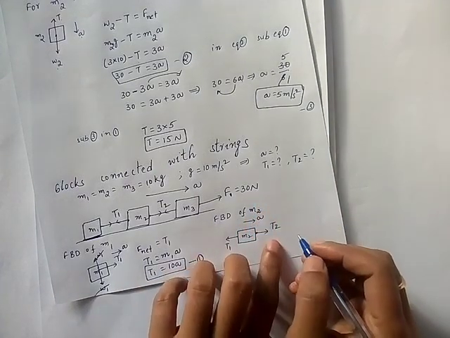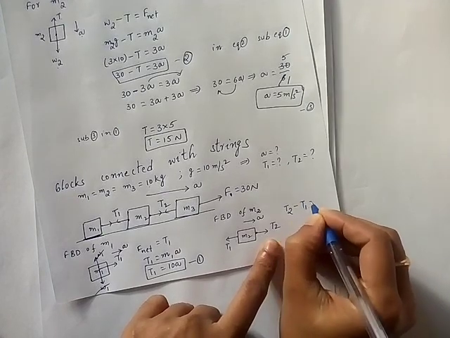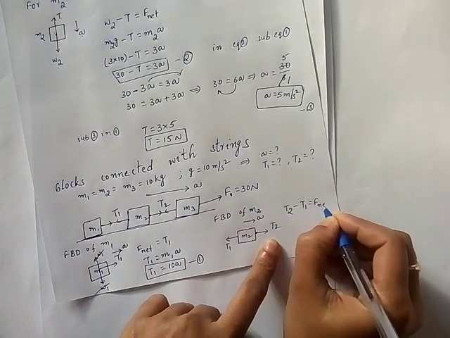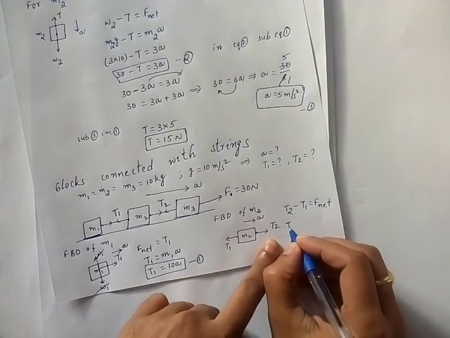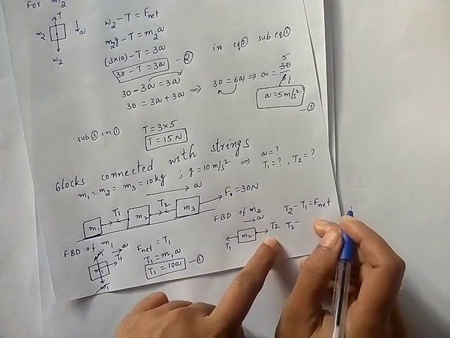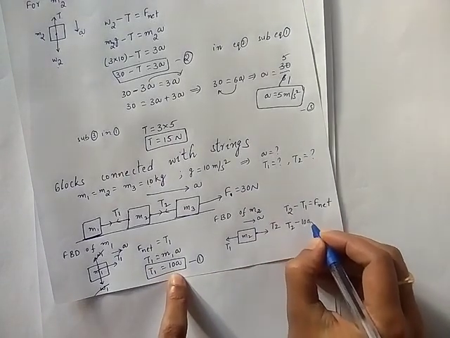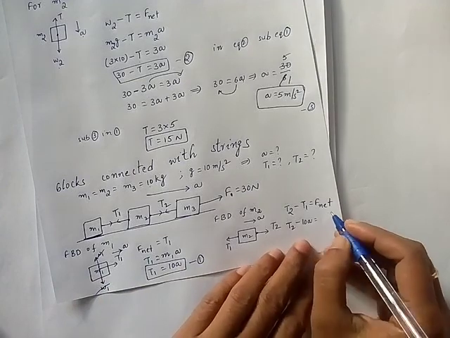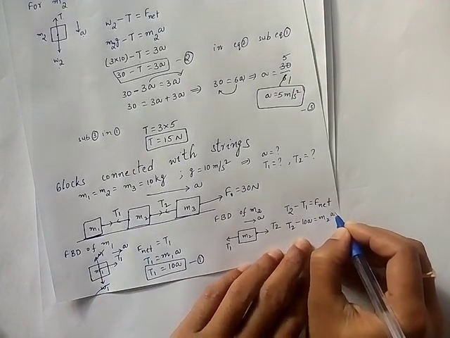Which is right side force? T2. So you will have T2 minus T1 is equal to F net. So T2 minus T1 value I have already, I am just substituting 10A is equal to F net, what is F net? M2A.